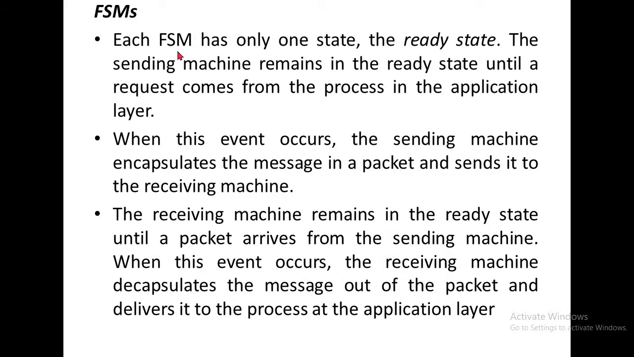In theory, the finite state machine has only one state, the ready state. The sending machine remains in the ready state until a request comes from a process in the application layer. The request comes through the session layer, the presentation layer, then finally reaches the network layer, then the data link layer, then goes to the physical layer, then connects to the receiver side physical layer. When this event occurs, the sending machine encapsulates the message in a packet and sends it to the receiving machine. What is meant by encapsulation? Adding a header, some trailer before the information, and also adding some flag bits for the information.